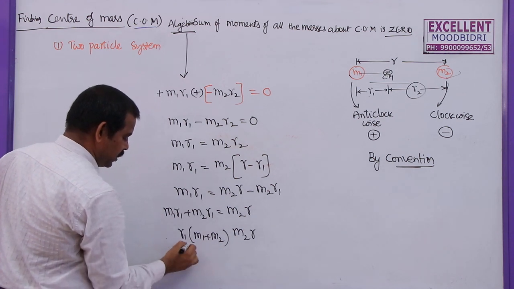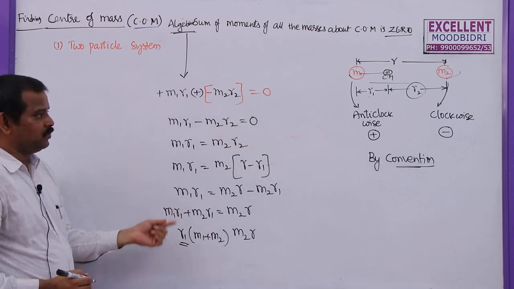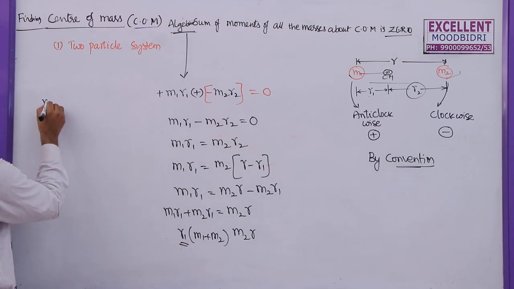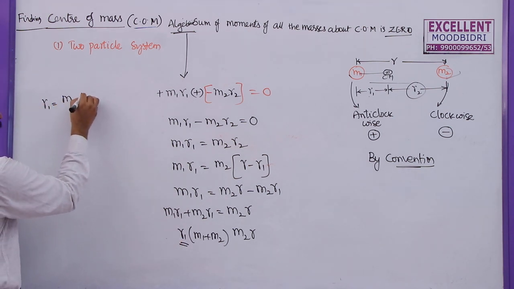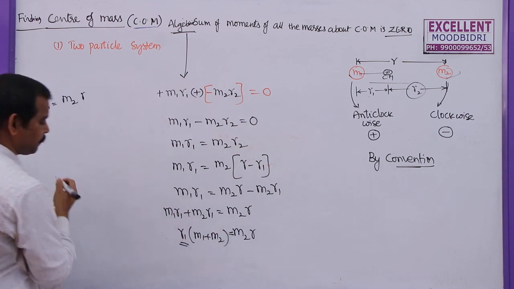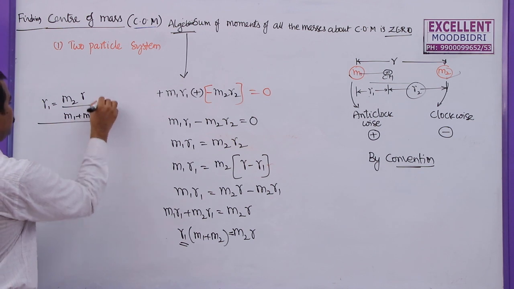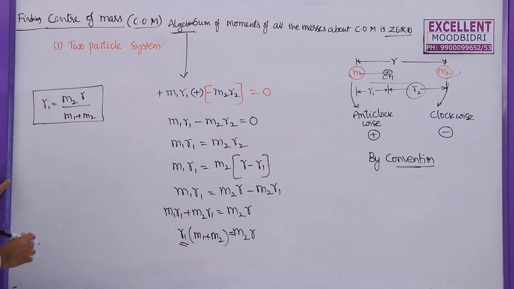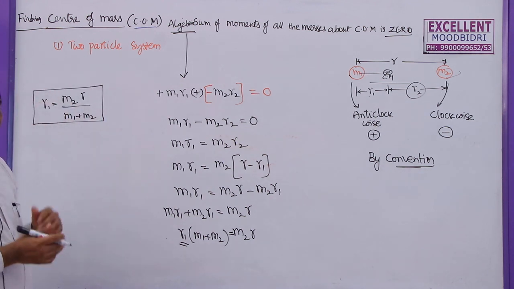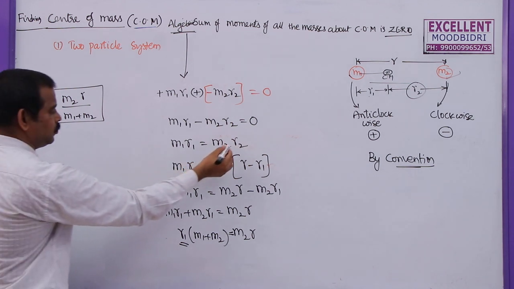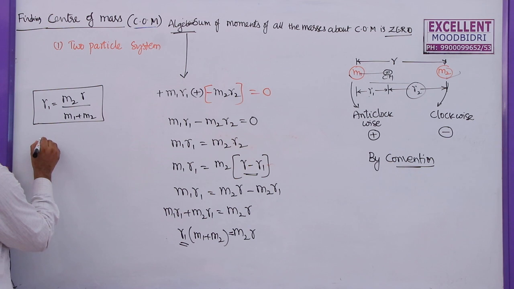So the distance of the center of mass from the first particle M1 is given by R1 is equal to M2 R by M1 plus M2. This is the position of the center of mass for these two particles. Now, if you want to find out the R2 value, just substitute, we know R2 is equal to R minus R1.